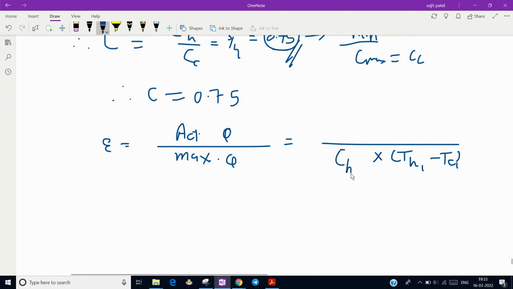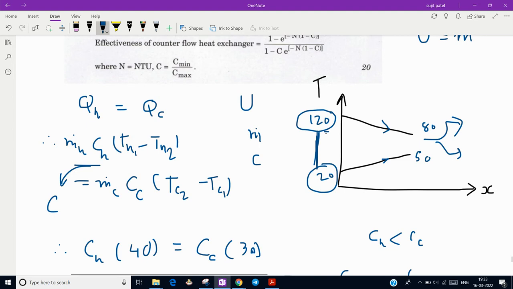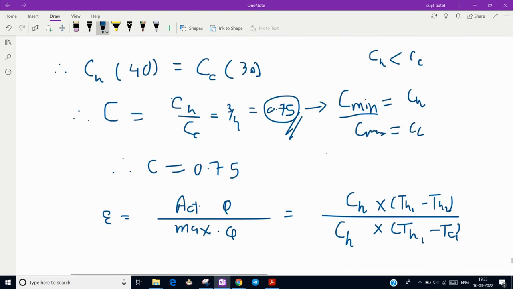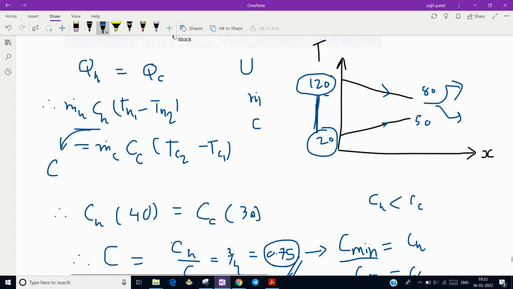So heat capacity will be Ch, and the actual heat transfer is Ch times Th1 minus Th2. The actual difference is 120 minus 80, but the maximum possible temperature difference is 120 minus 20. Here Ch will get cancelled out. Effectiveness is what? 40, this temperature difference 120 minus 80.